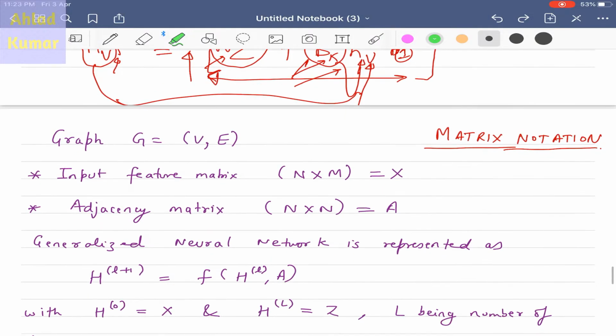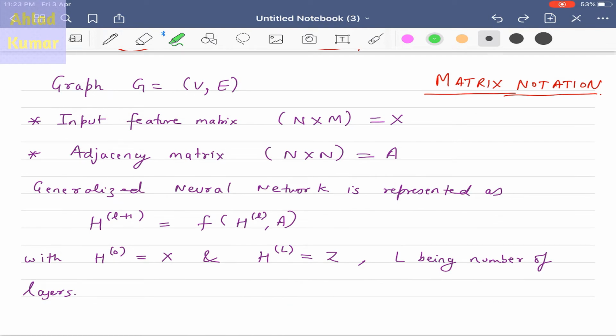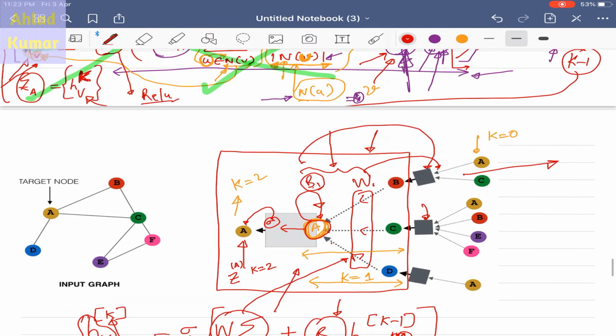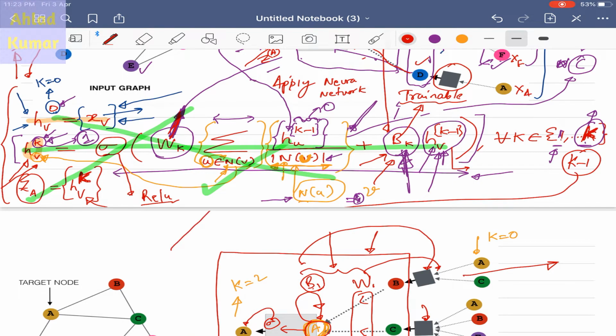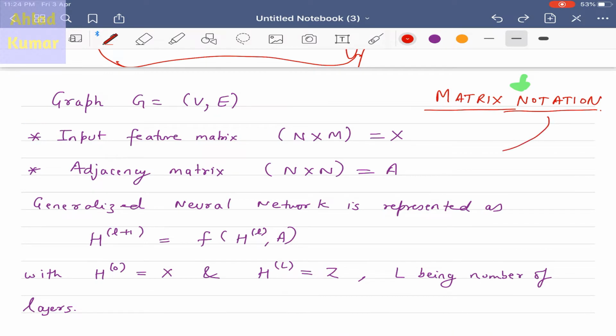So the next thing that we will discuss is the matrix notation, that is, the implementation of this same equation that we have discussed over here in the form of matrices. This implementation which we will be discussing now lies in the area of spectral analysis, and the research paper which has discussed this, the link for that I will give in the description section. So let's discuss the matrix notation.